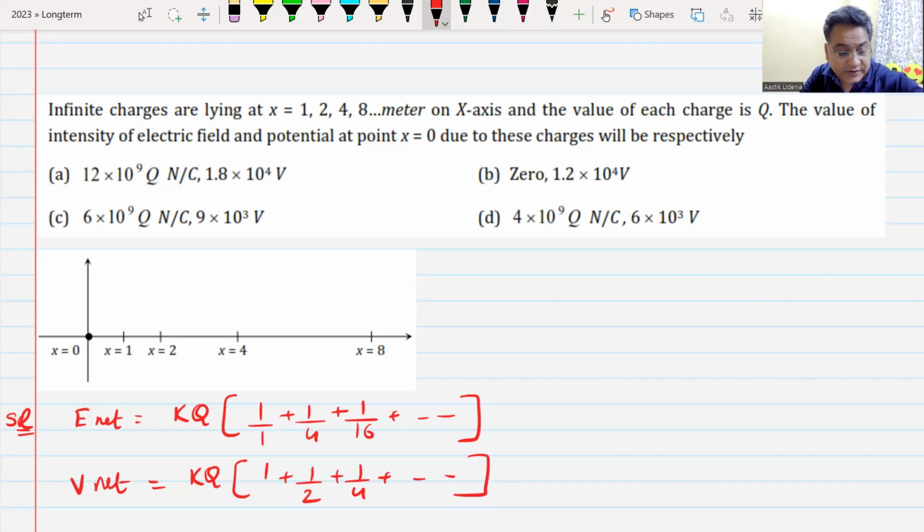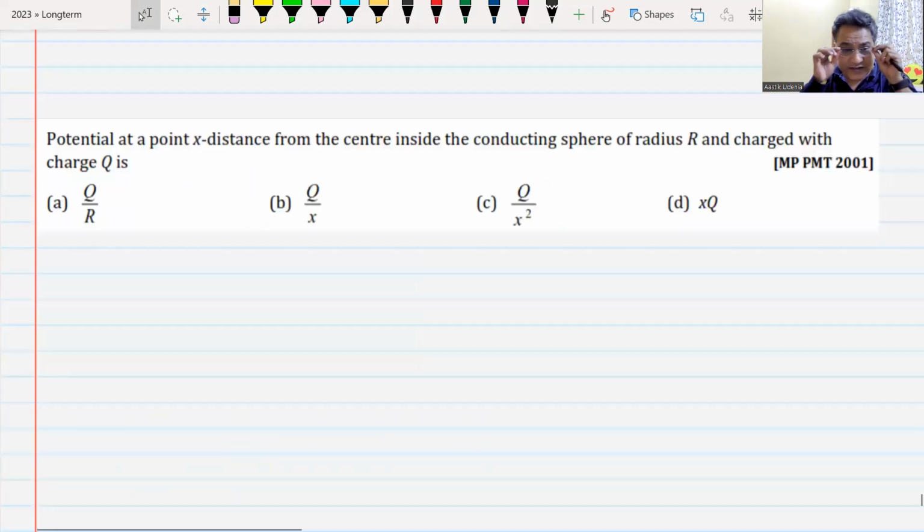Next question. Give me the answer fast. The potential at a distance x from the center inside a conducting sphere of radius r and charged with charge q is proportional to what? Q by r, because it remains constant. Do we understand this?